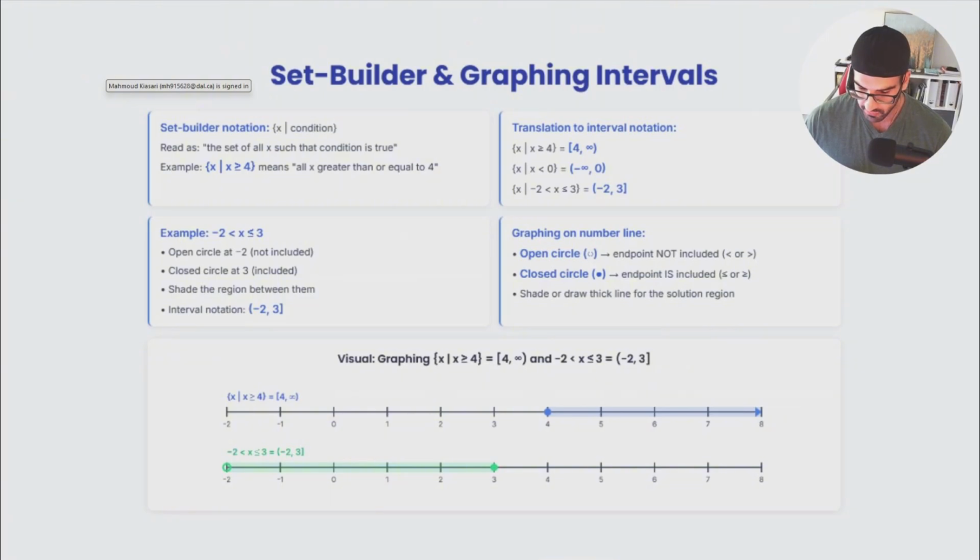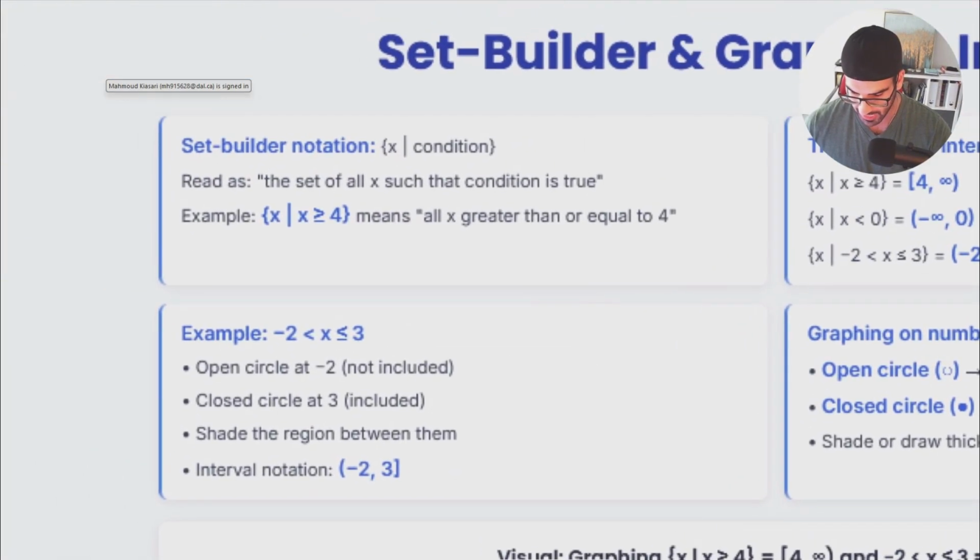So let's talk about set builder notation and graphing intervals. As I just told you in that part, we only have, for example, between two specific numbers, bigger than or smaller than something. But at some point, we are going to have some conditions for the numbers themselves, rather than just showing it like the previous part. We are going to have another way of showing a specific range or number. At this point, we have something that we call set builder notation. It means that I have x, after that a line, and I have my condition itself.